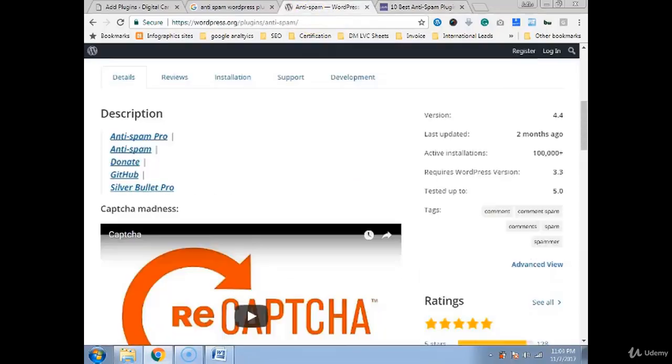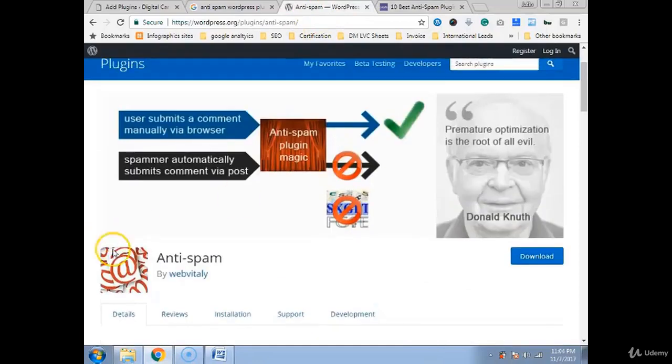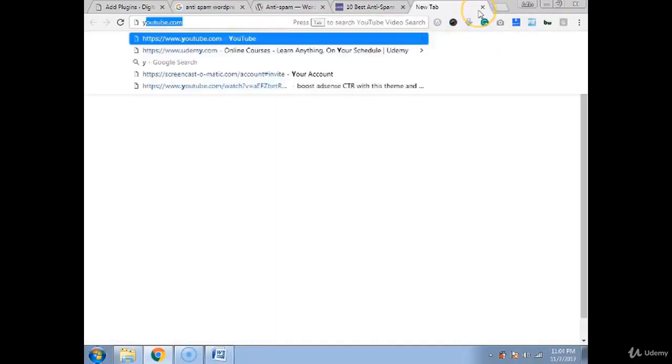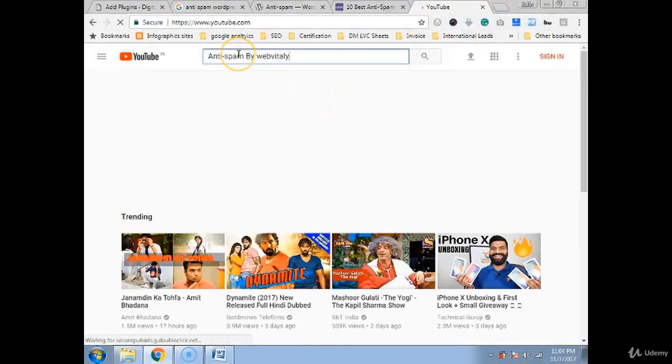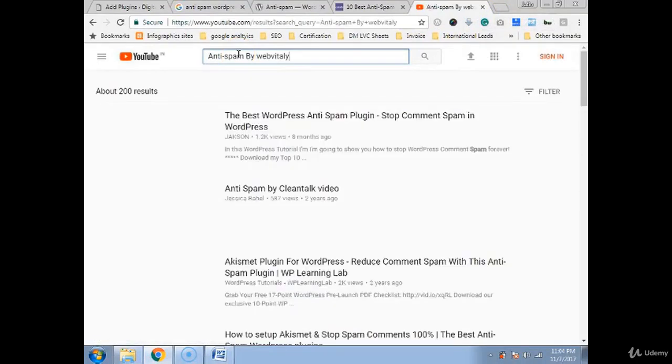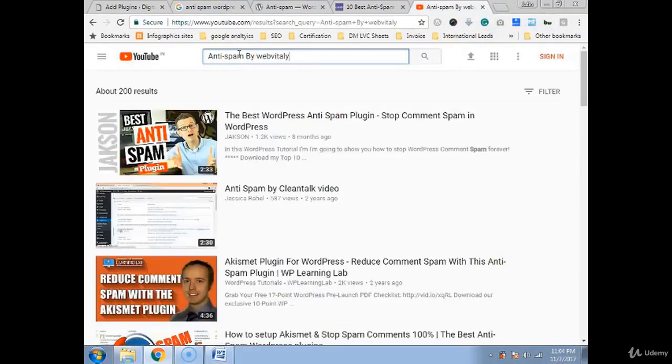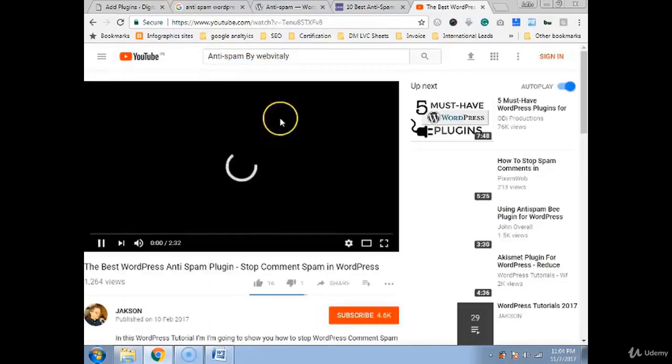And when you start installing any of these plugins, you copy the name and search for that particular plugin on YouTube. Why I'm telling you to search on YouTube is that you get an idea of how they work, because these videos give you a fair idea of how the plugin works. Let's say we're talking about Anti-Spam by WebVitaly. If I want to check how it works, I click on that video.